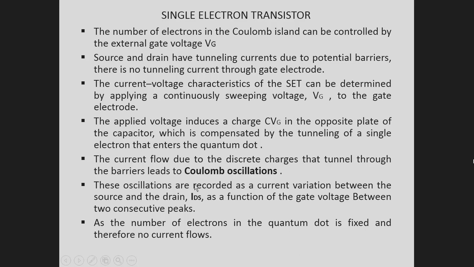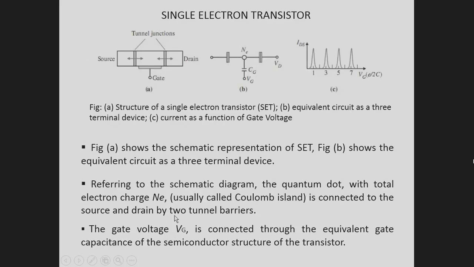These oscillations are recorded as a current variation between the source and drain, IDS, as a function of gate voltage between two consecutive peaks, that is shown here. Between two consecutive peaks, the gate voltage interval is called delta V, and the current gets a peak value here, and then for the next sweep voltage it again comes to a peak value like this.